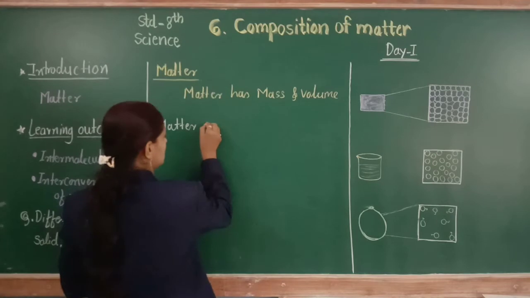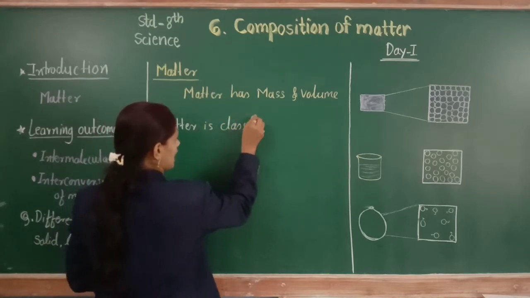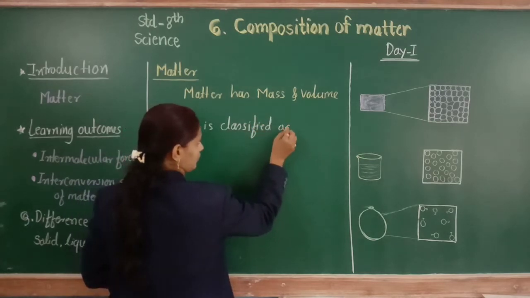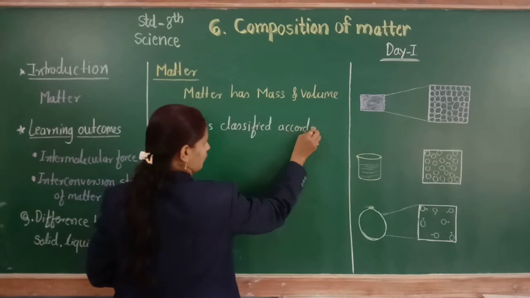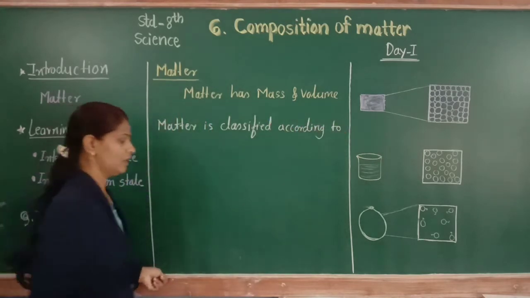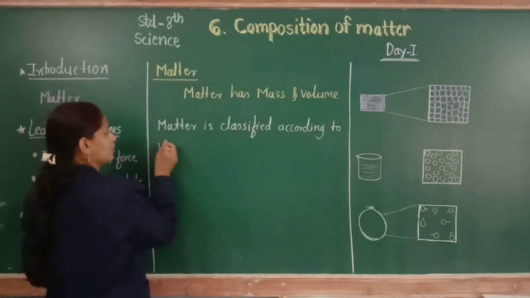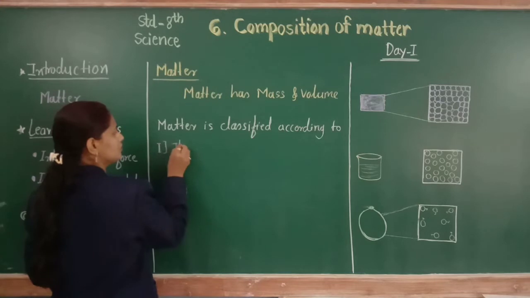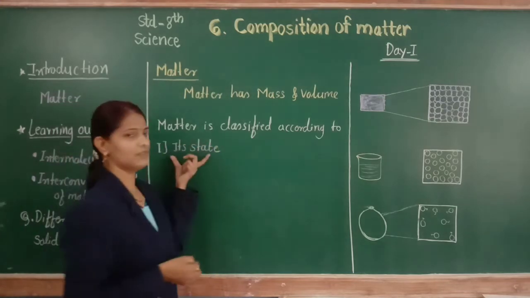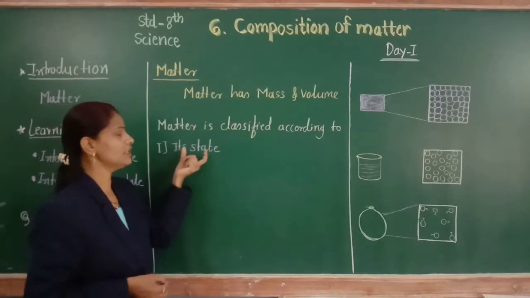So matter is classified according to, first one, its state.